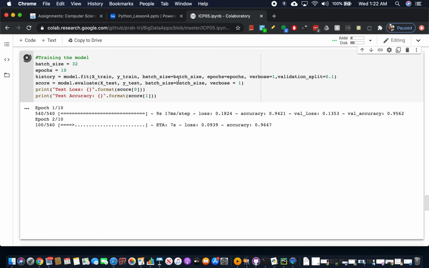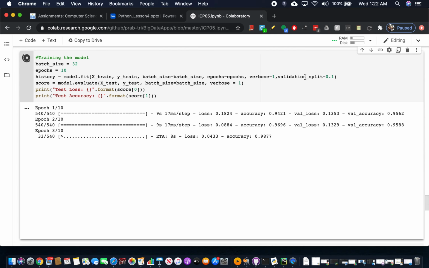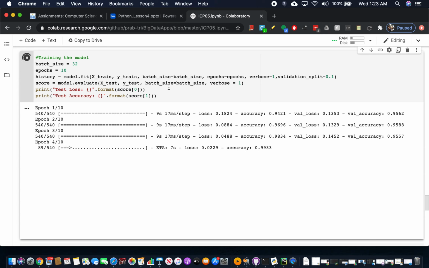Verbose is 1, and validation split is 0.1. In the score we are evaluating x test and y test with the same batch size, and at the end we'll print the loss and accuracy.